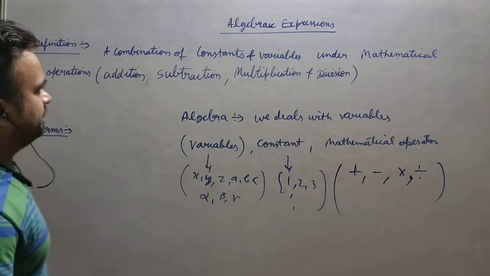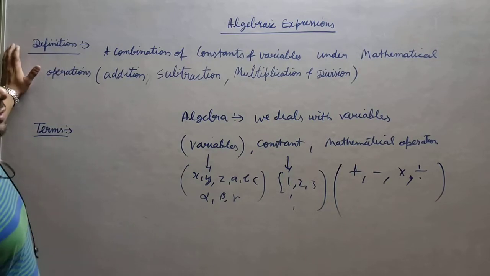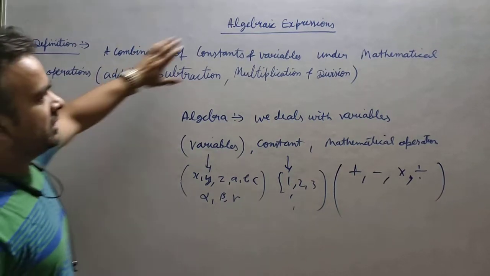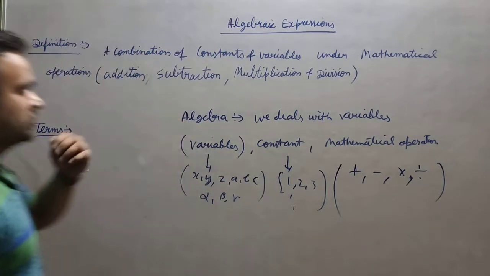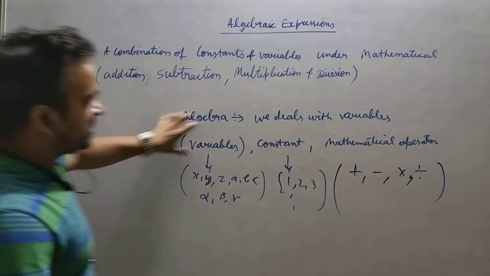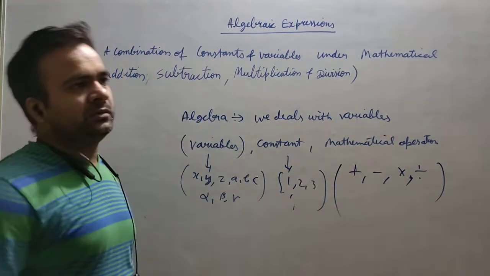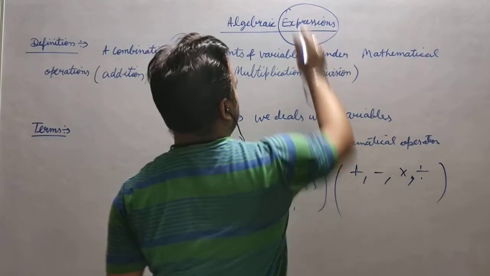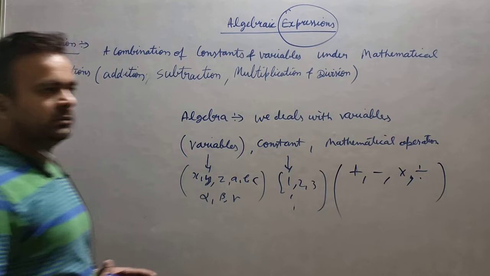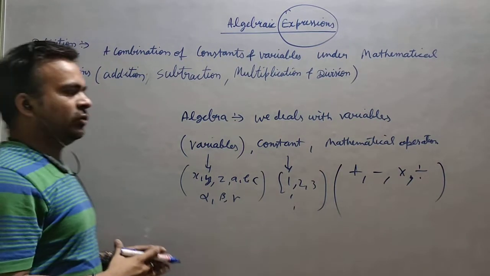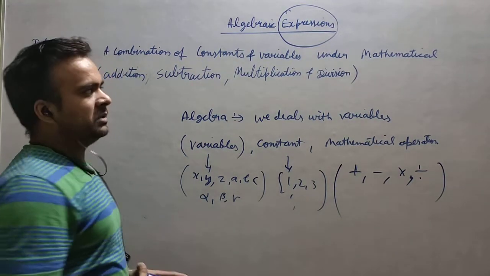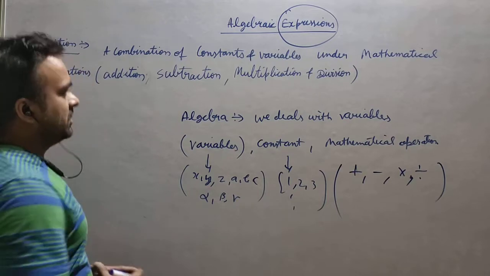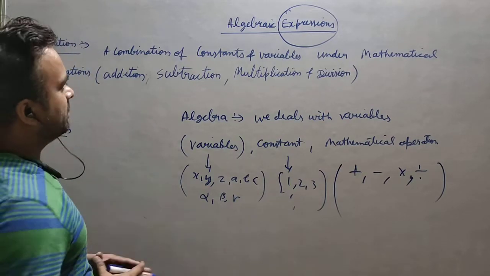But definitely the main purpose of this chapter is to understand what we mean by expressions, because algebra deals with these three things. So how are these three things making an expression? This is the question here. Expression means, can we connect all three things together? If we are able to connect all three things together, that is known as an algebraic expression, right? So now I am coming to the point.